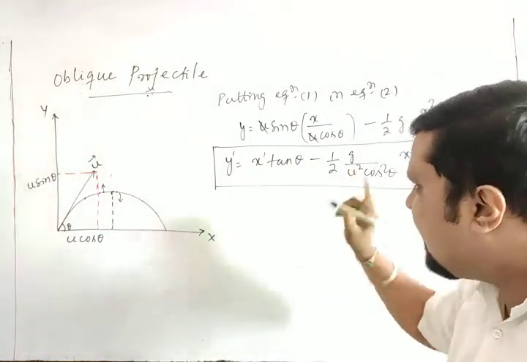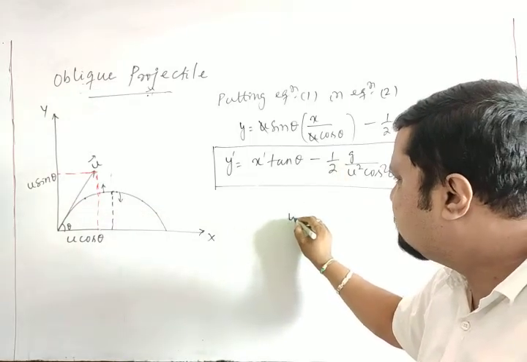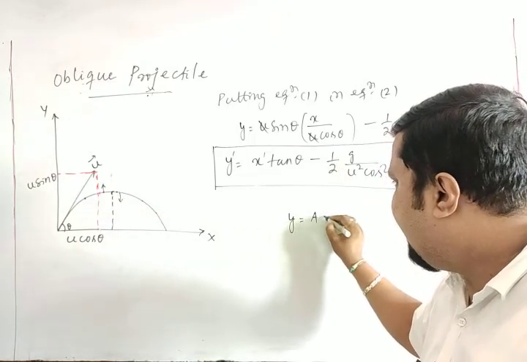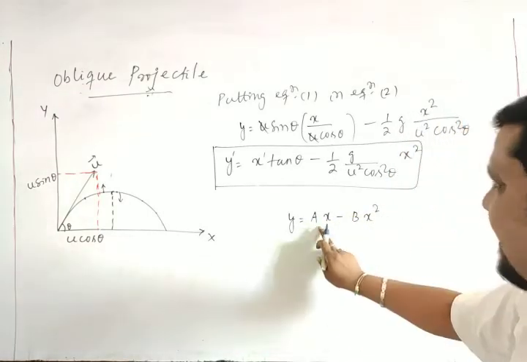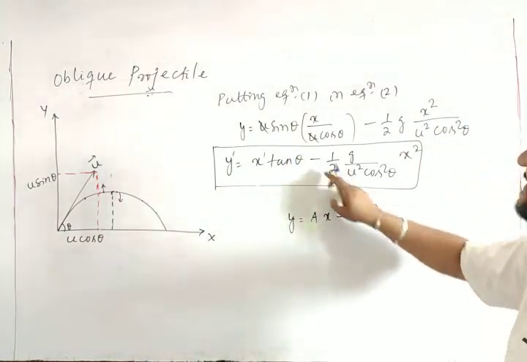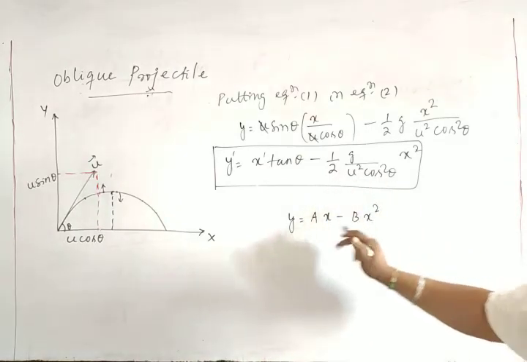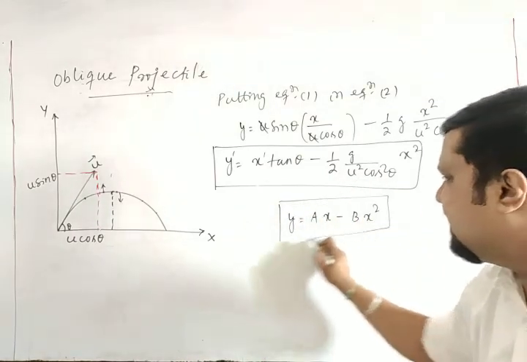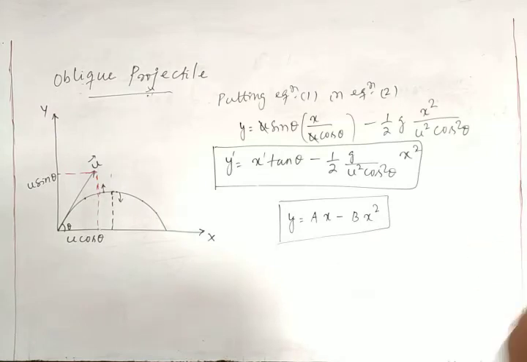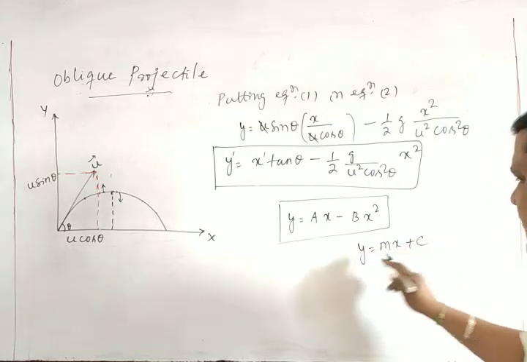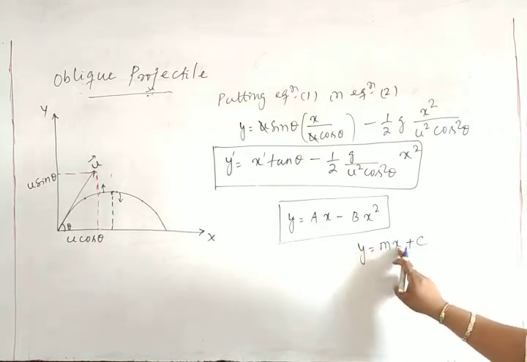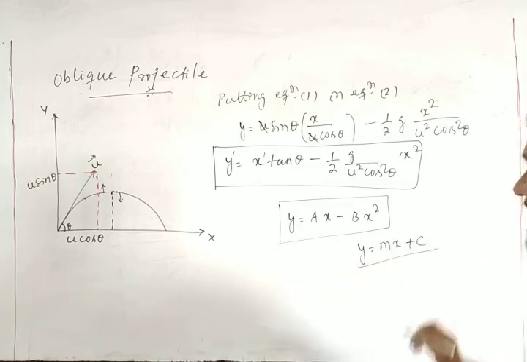What is the equation of a parabola? Remember, the equation of a parabola is y is equal to ax minus bx square. Here a is tan theta, b is half g by u square cos square theta. This is the general equation of a parabola. Generally the equations you already know in mathematics, y is equal to mx plus c, degree 1 of y, degree 1 of x, is an equation of a straight line.